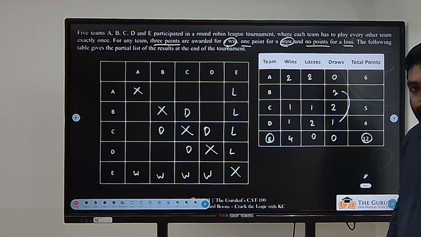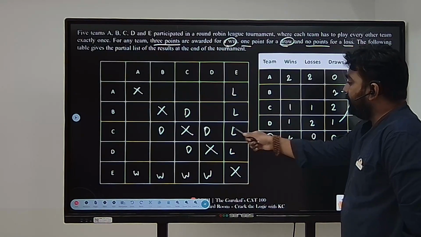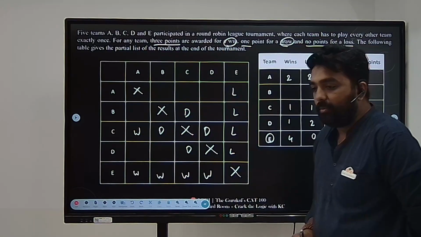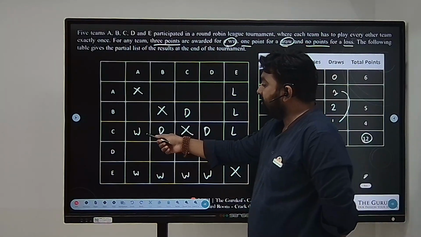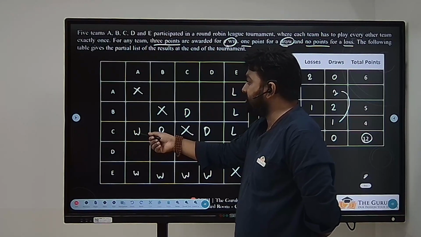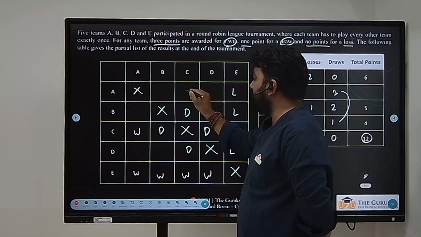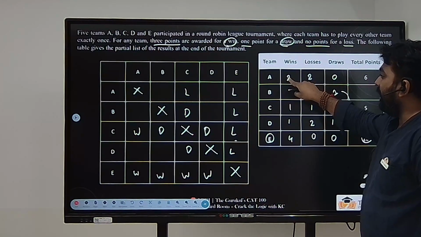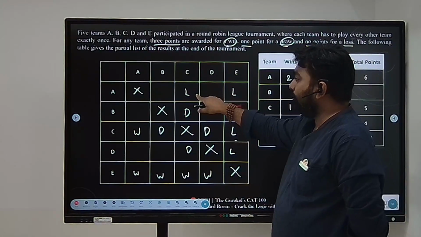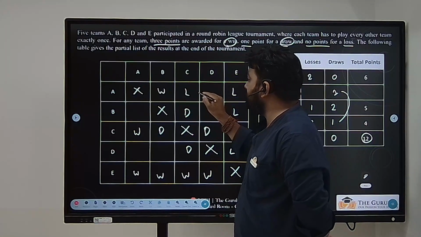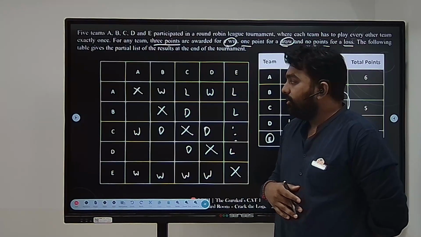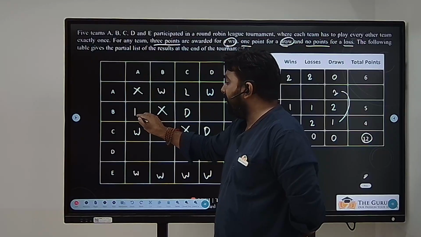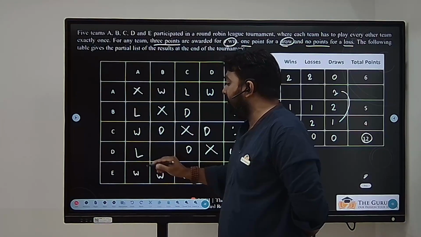Clear till this part? Now further, for C, I want one win. There is only one gap, so it should definitely be a win only. If C is winning against A, A should be losing against C. Perfect. But for A, I want two wins and two losses. Two losses are already done, so two wins should come here. If A is playing with B and winning, B should be playing with A and losing.